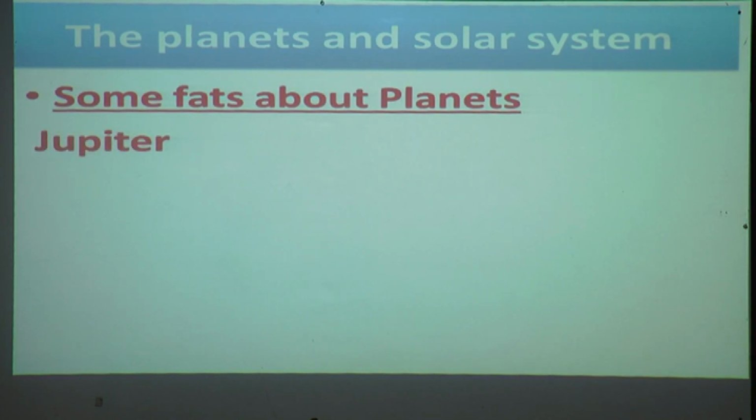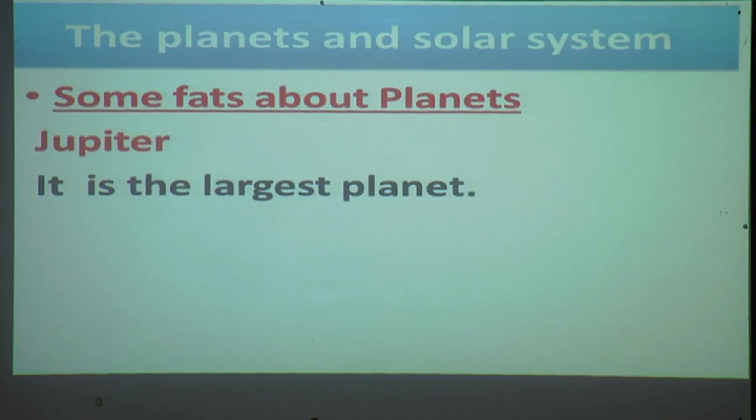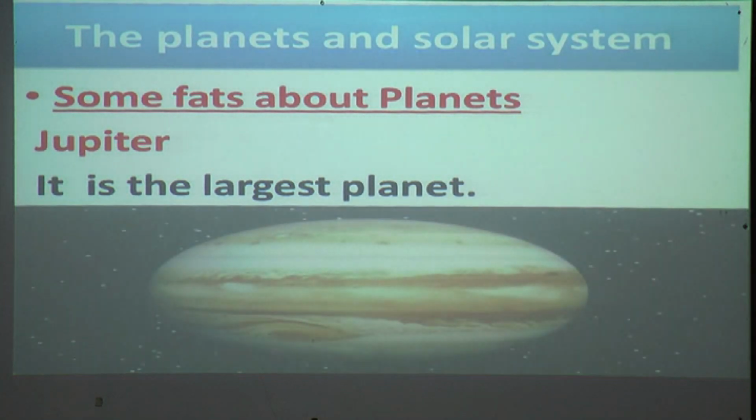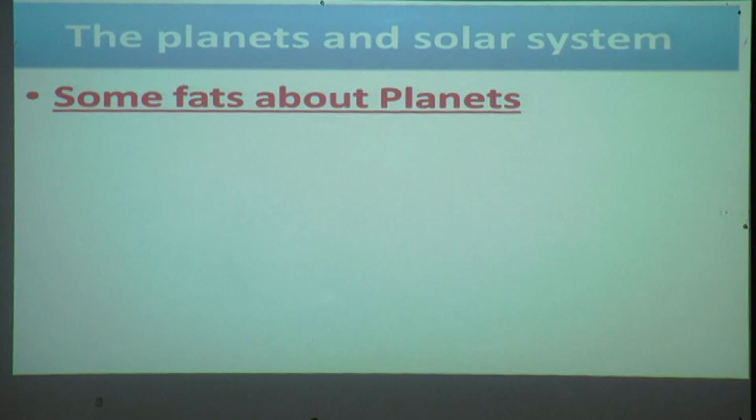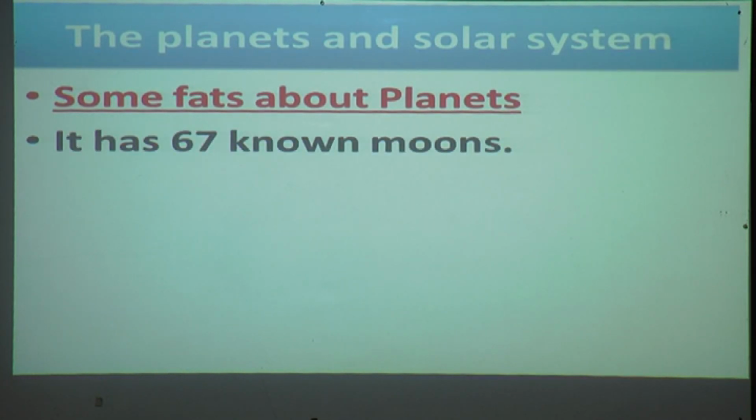We'll see about Jupiter. It is the largest planet in the solar system. It has 67 known moons. Our Earth has only 1 moon, but Jupiter has 67 known moons.